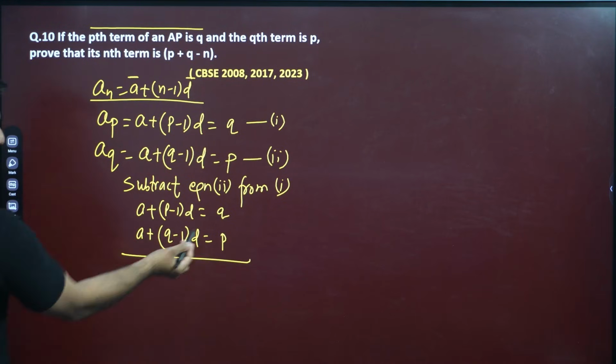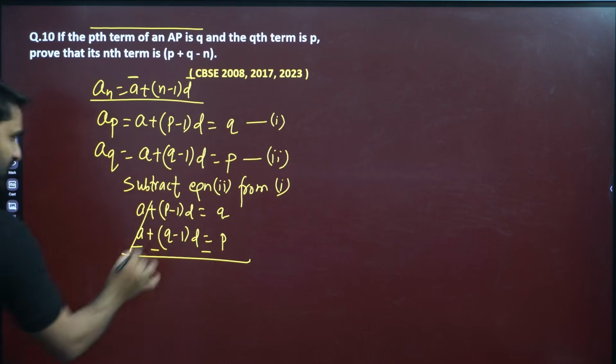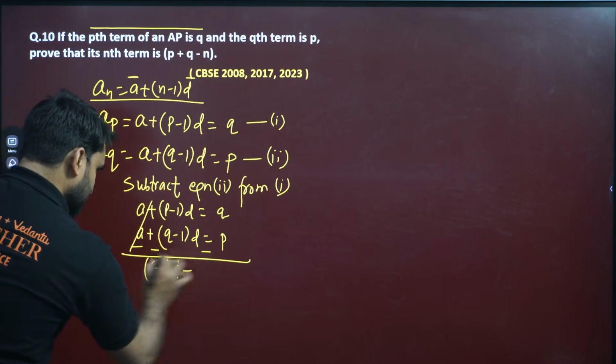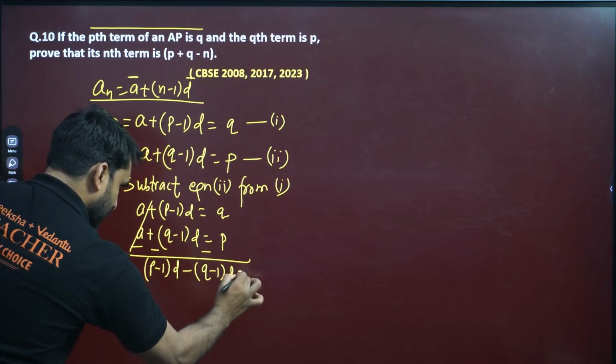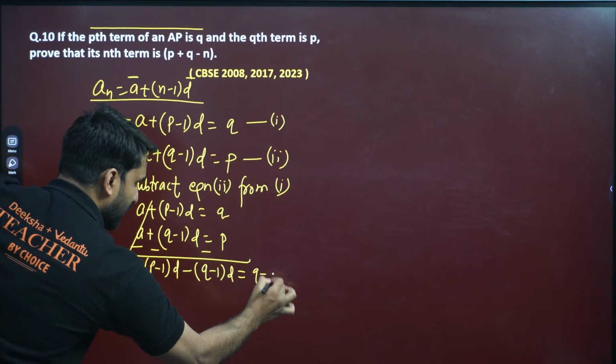If we subtract equation 2 from 1, a cancels, and we get (p minus 1) into d minus (q minus 1) into d equals q minus p, because the negative sign will be there.